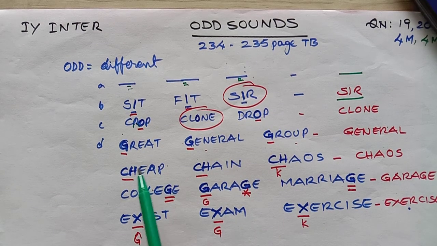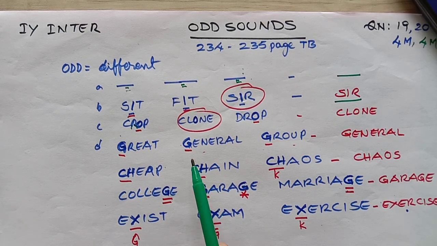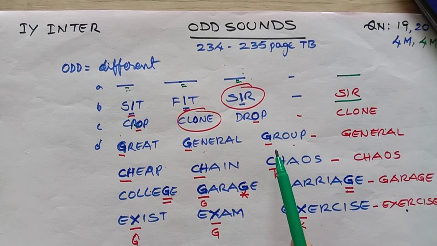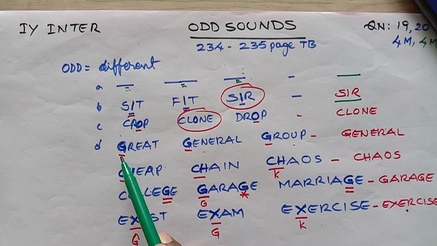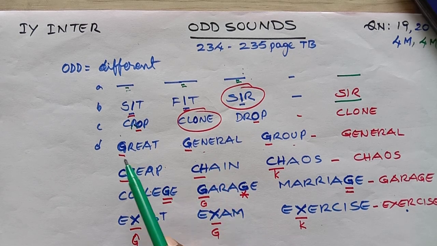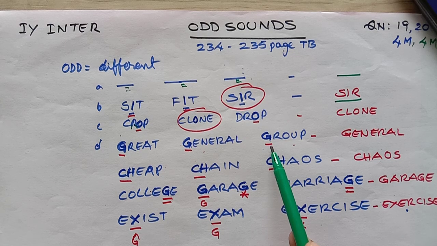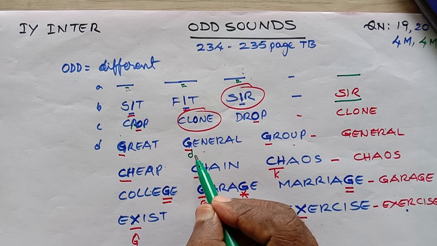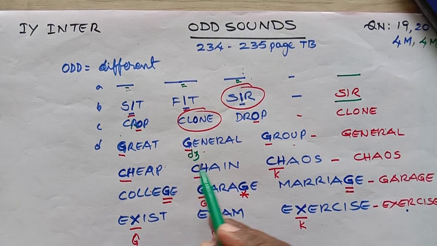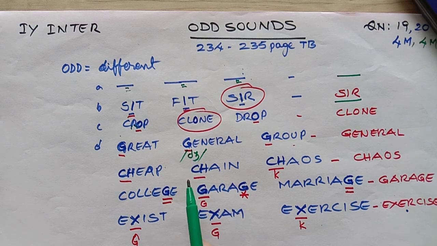Okay students, now shall we try the next one? Great, general, group. Here G is underlined. This G is pronounced as a G sound, and here also we pronounce it as a G sound, and this G is pronounced as a J sound. J, general. This is what I'm asking you to observe from the textbook.